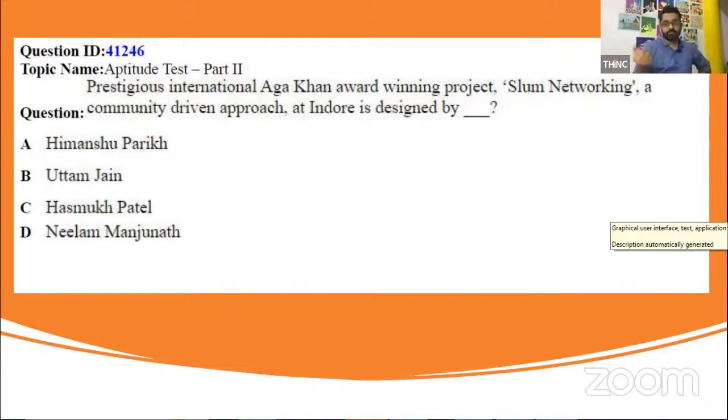And also figure out the other important projects that are in current affairs. Central Vista Redevelopment Project, who is the architect? Architect Bimal Patel. And who is doing the civil part? Tata Projects is doing the civil part. What is Central Vista Redevelopment Project? It is nothing but the building up of the new parliament that we are taking up. When was the earlier parliament built? From 1911 onwards. The redevelopment is done currently because it was Britishers who were doing it.